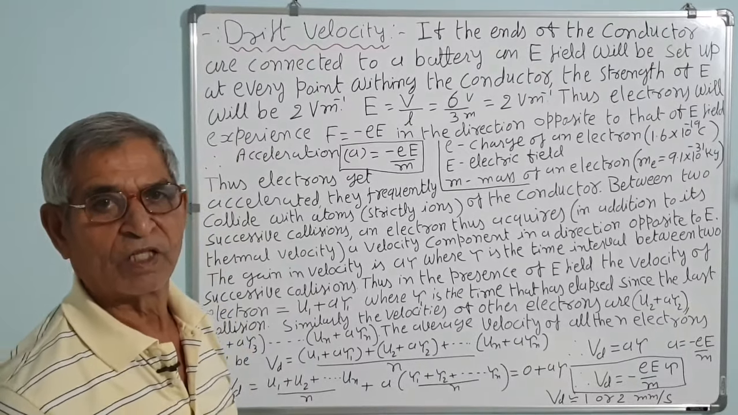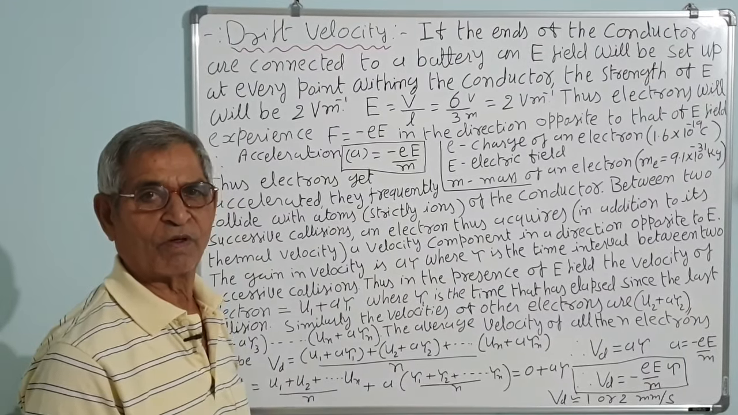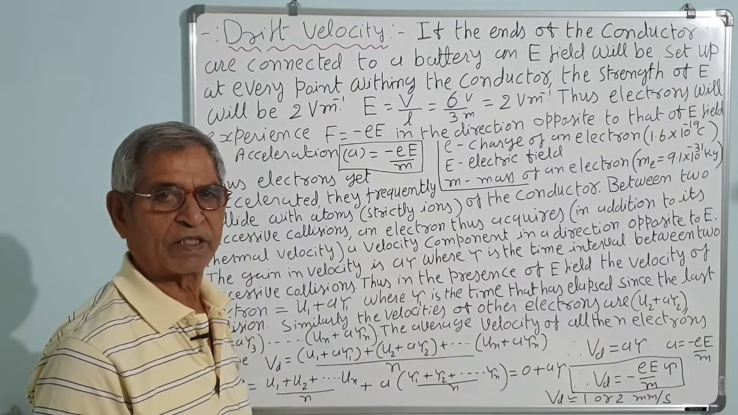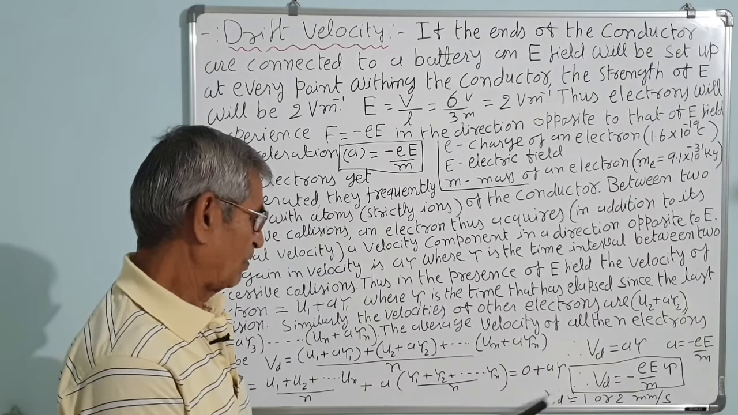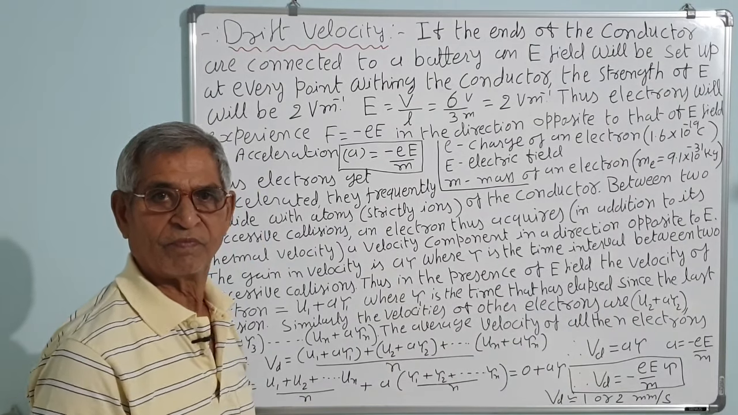Compare it with the thermal velocity. Thermal velocity is very high, of the order of 10^5 or 10^6 meter per second, whereas the drift velocity is very small.